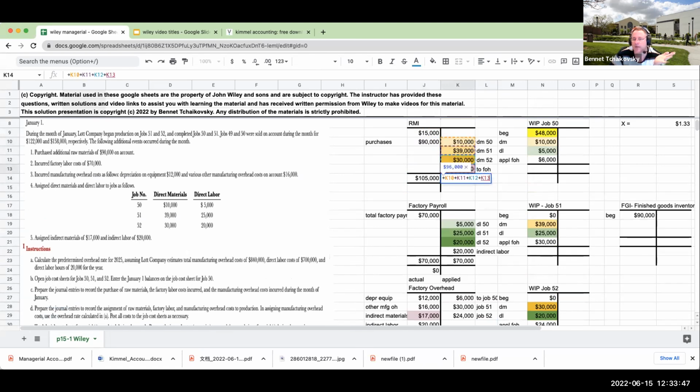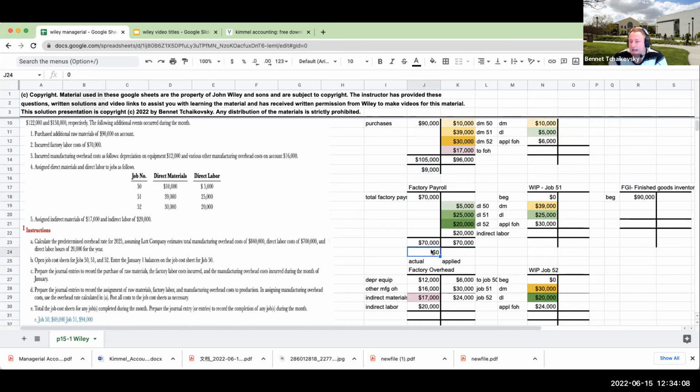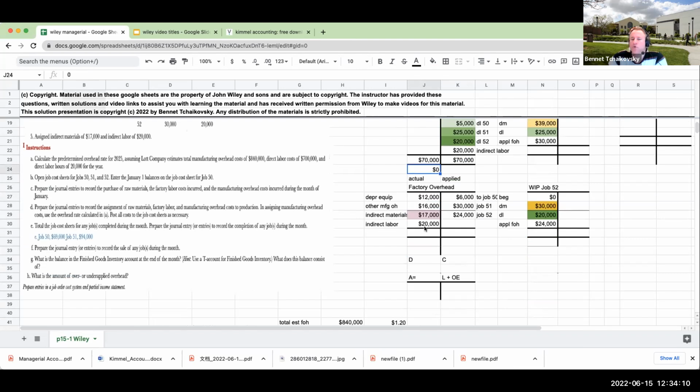I have total credits over here of 96,000. So you've got an ending raw material inventory balance of 9,000. If I was giving this question on an exam, what I would typically do is either remove indirect materials and give you this ending balance, or I could give you the indirect materials and have you compute this. Factory payroll has to be at 0. When we're looking at factory overhead, what happens with this balance?